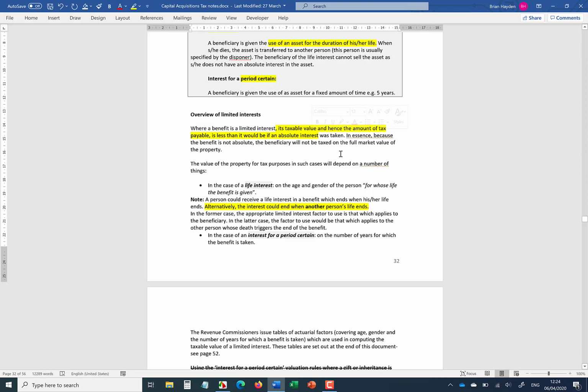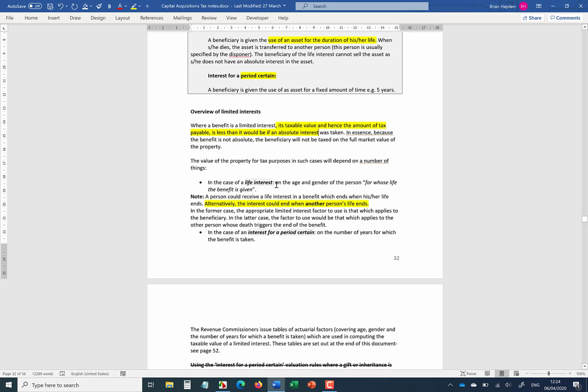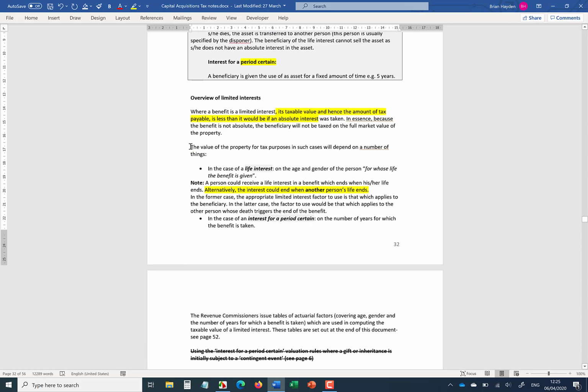So we need to have some method of computing the taxable value of an interest for a life duration or for a period certain. So there's a number of tables which are provided which help us do that, and the tables set out the rules and the factors to use for different types of scenarios.